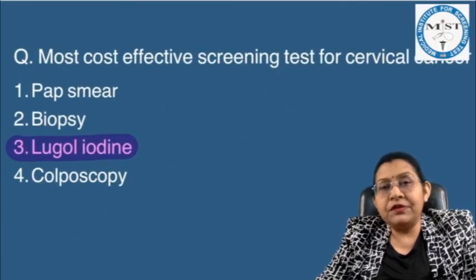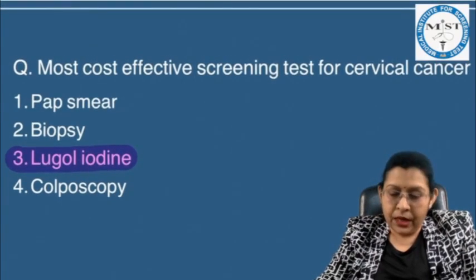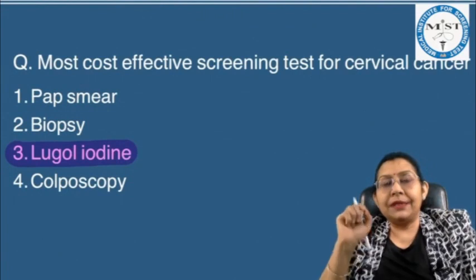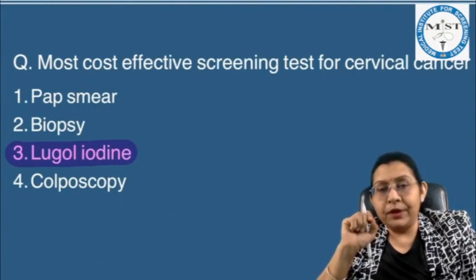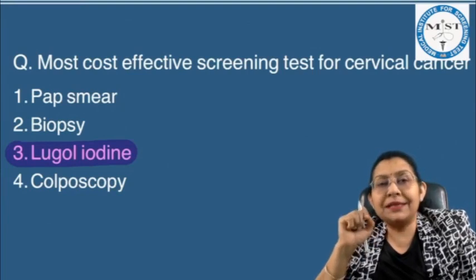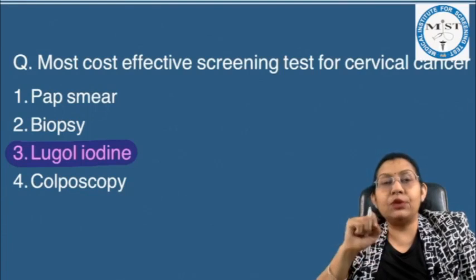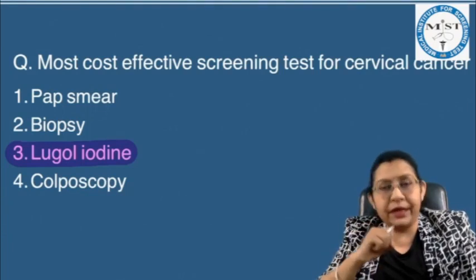Most cost-effective screening test for cervical cancer. Now here there is some controversy in the question. Some students are saying the question was which is the best screening test for cervical cancer, and some students are saying it was the most cost-effective screening test.